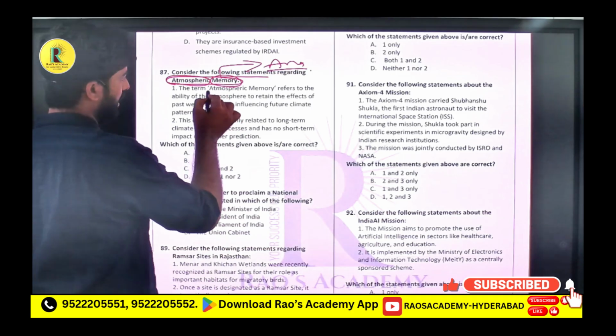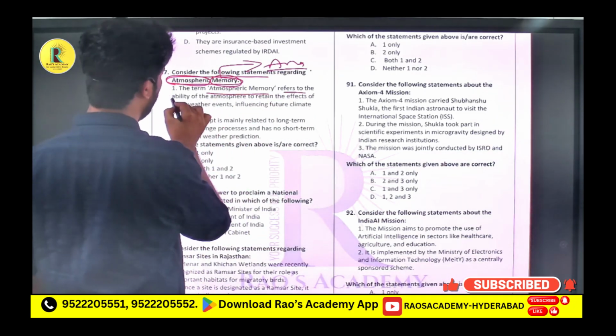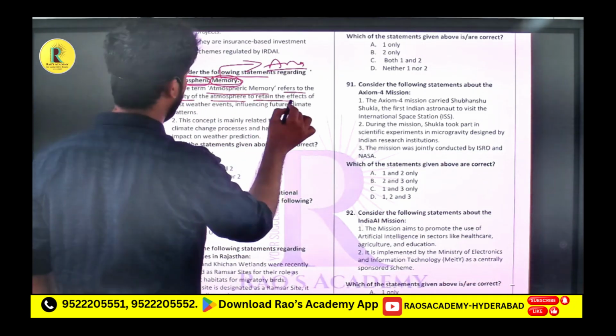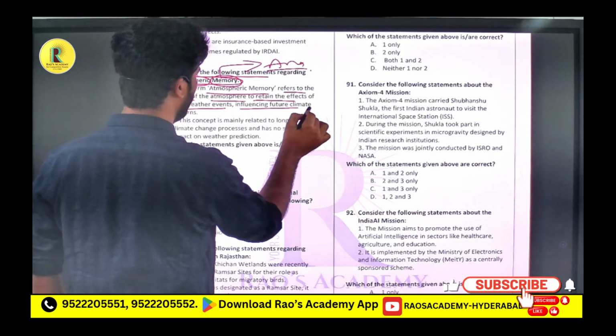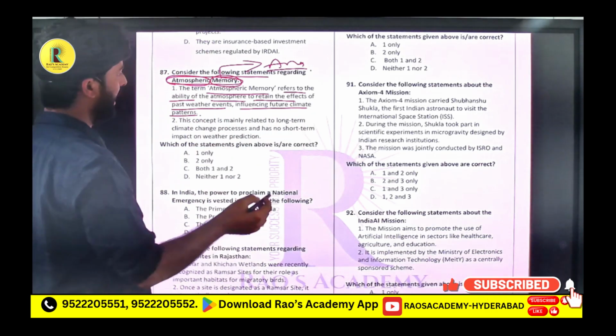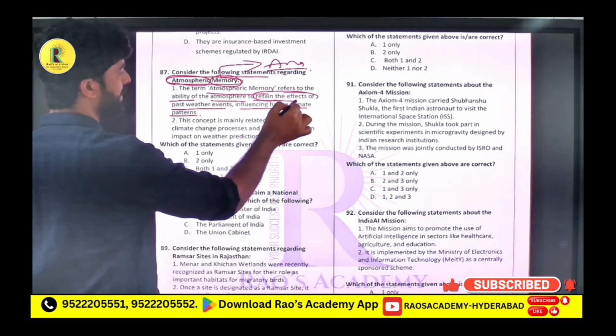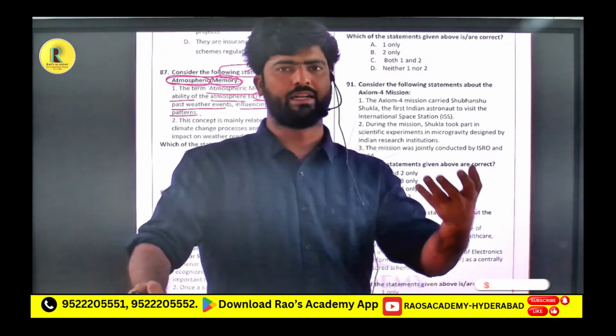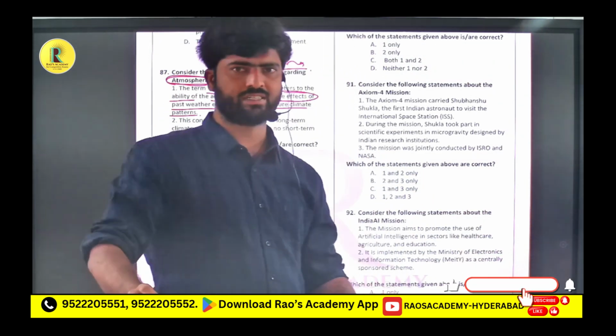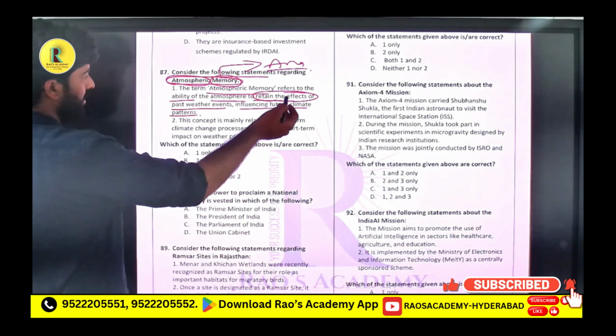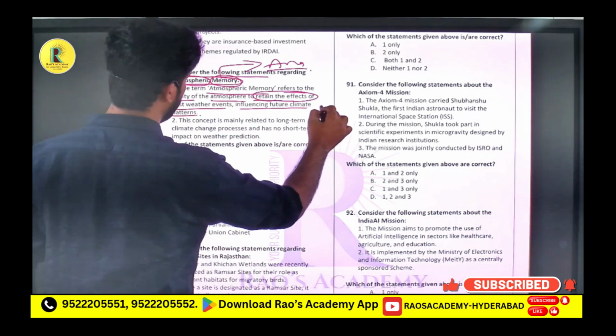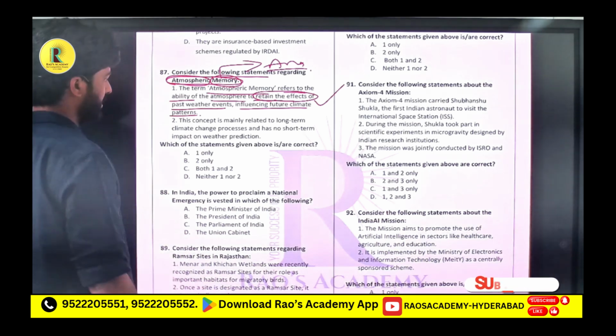The term atmospheric memory refers to the ability of the atmosphere to retain the effects of past weather events influencing future patterns. So it has the power to retain the effects. Because of that, we will call it a memory. It is retaining some kind of effects. Because they are talking about atmosphere, this is a correct statement. The first one is correct.